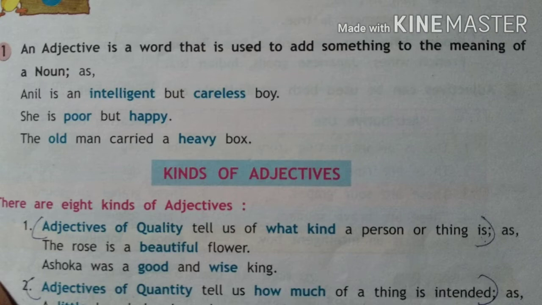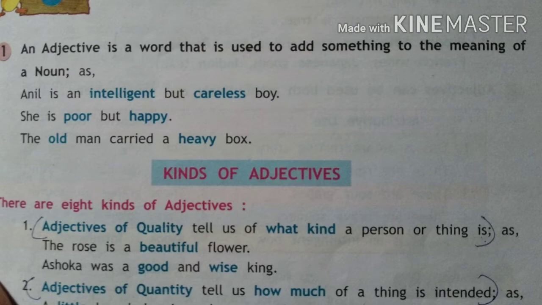For example, Anil is an intelligent but careless boy. So we are talking about Anil, a boy. That is a noun. So what kind of a boy is he? He is an intelligent and careless boy. So these two words are adjectives. She is poor but happy. So she is a pronoun. So these words which express and tell you more about the pronoun also are adjectives. That she is poor, she is happy.